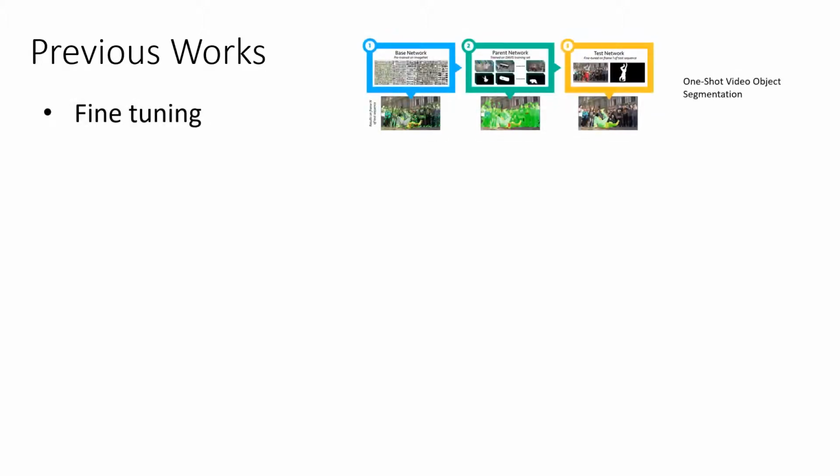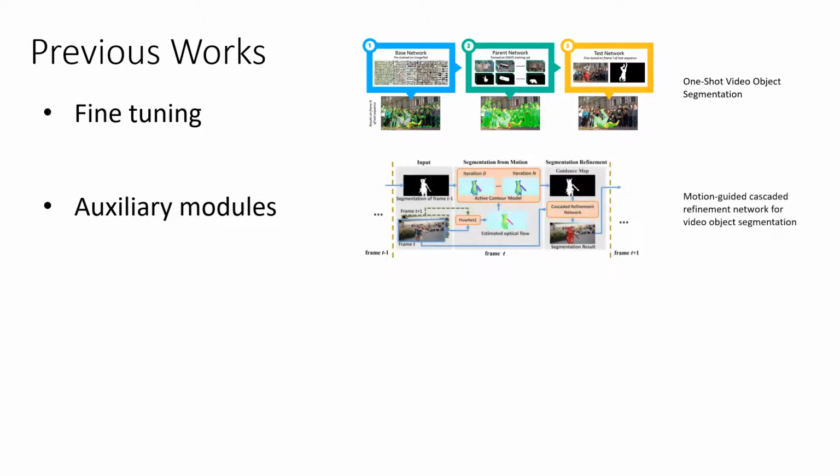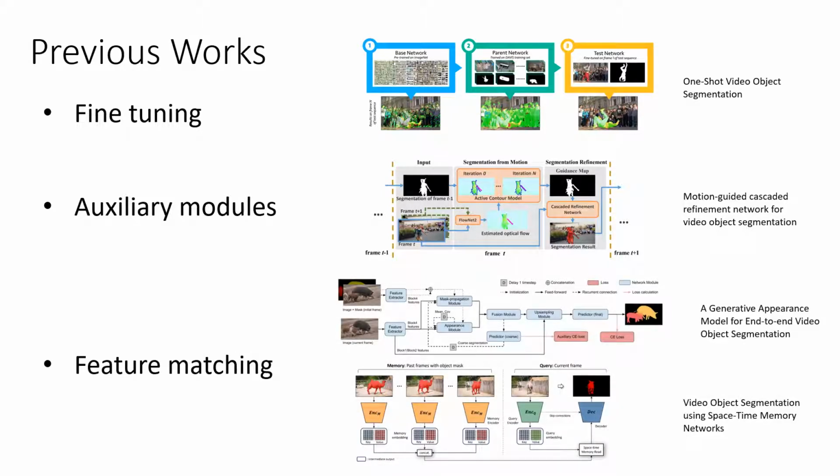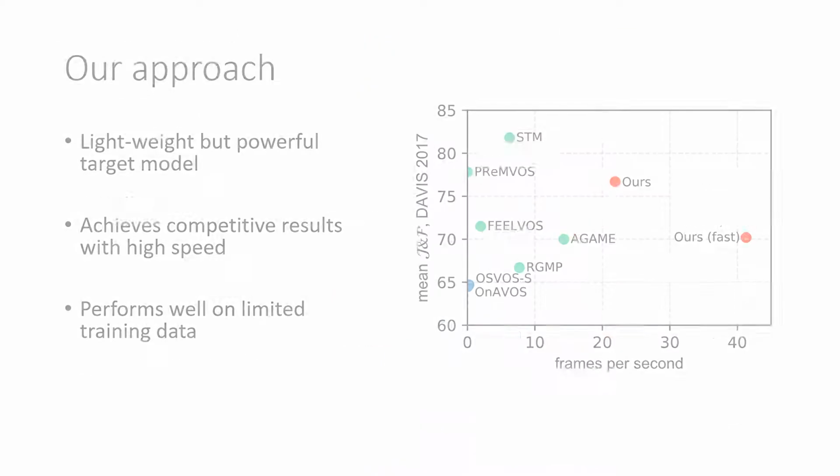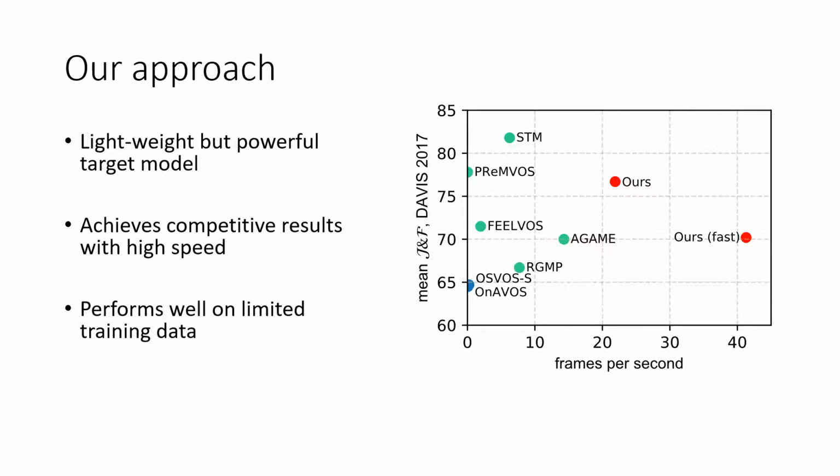The first methods, based on deep networks, created target models by tuning pre-trained CNNs on its appearance in the first frame. Unfortunately, this takes a long time and it overfits easily. Others have maintained target models with the aid of auxiliary blocks, such as optical flow, object detectors, and trackers, which increases the complexity. The current state-of-the-art achieves good results with generative modeling, matching image features to a target memory. However, the approach requires a large amount of training data, and the frame rate is still too low for real-time applications. We propose a new approach to address these issues.